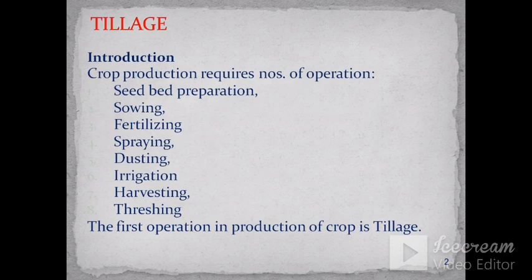We will see which operations are necessary for crop production. Then we will see what is tillage and its definition. Crop production requires a number of operations like seedbed preparation, sowing, fertilizing, spraying, dusting, irrigation, harvesting, and threshing. The first operation for crop production is tillage.